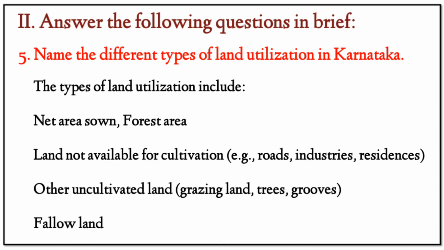Second, answer the following questions in brief. Fifth, name the different types of land utilization in Karnataka. Answer: the types of land utilization include net area sown, forest area, land not available for cultivation, roads, industries, residence, other uncultivated land, grazing land, trees, groves, fallow land.